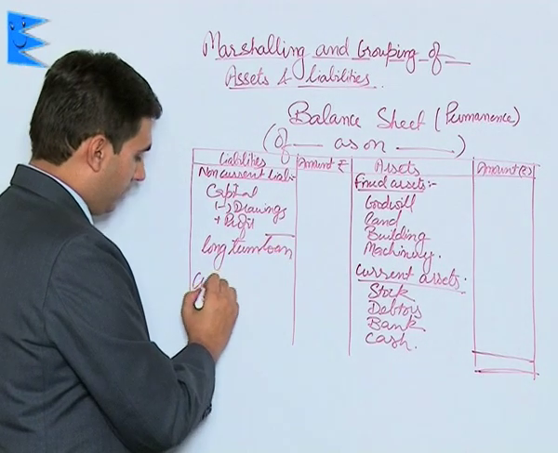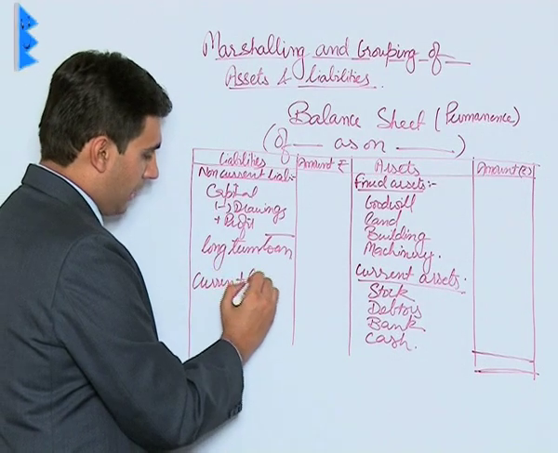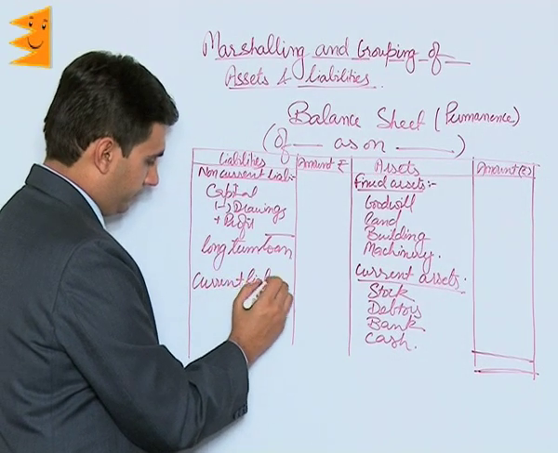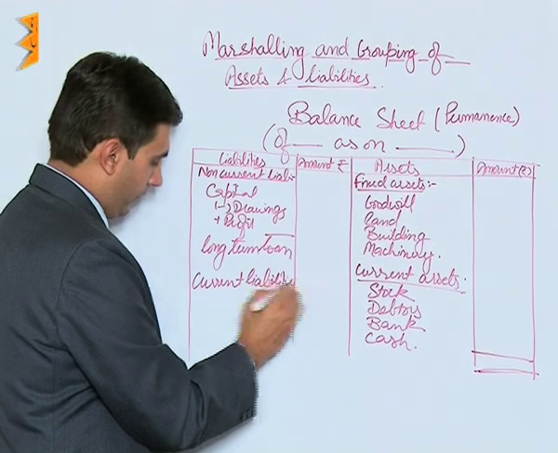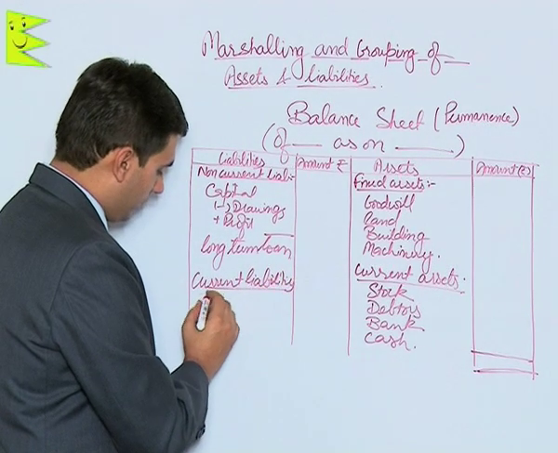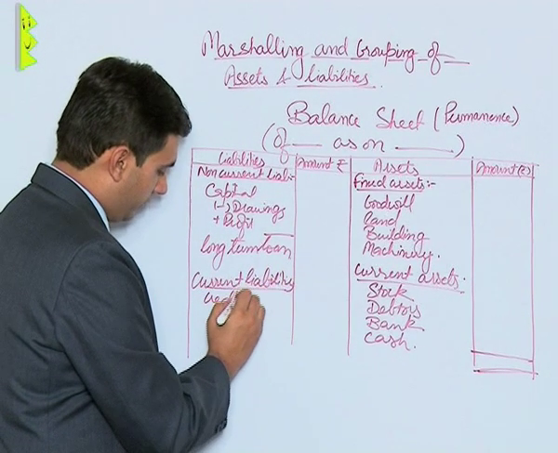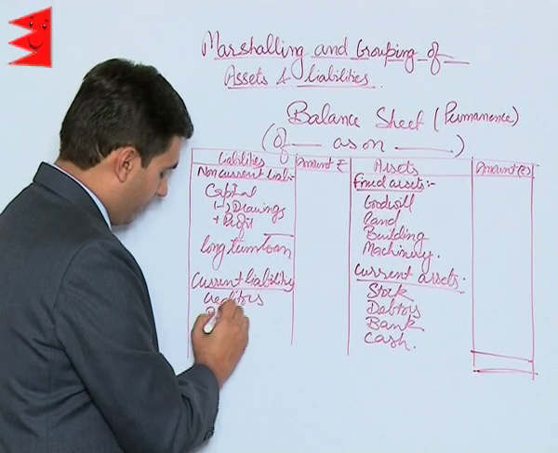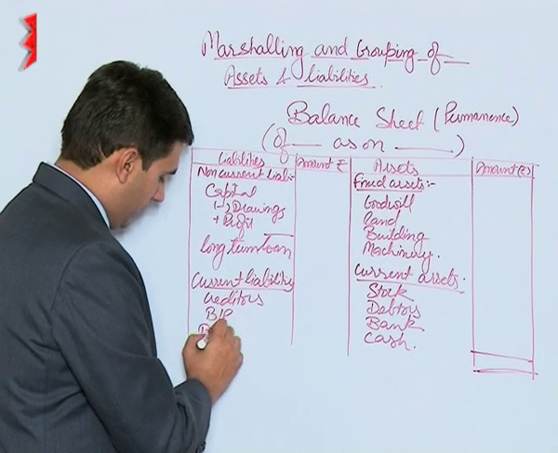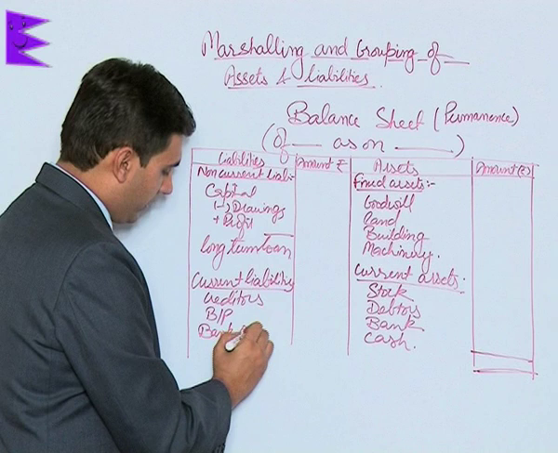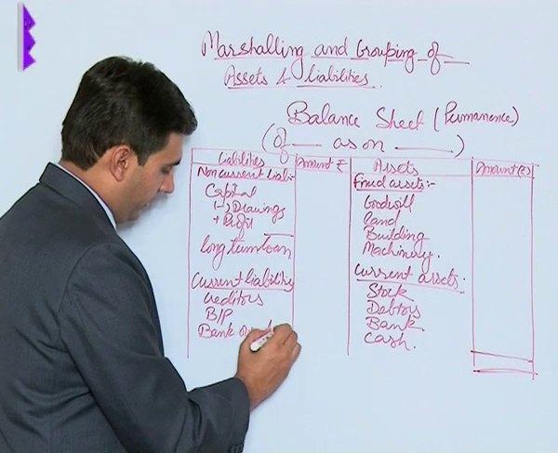Then we will have current liabilities, which will include creditors, bills payable, bank overdraft, etc.